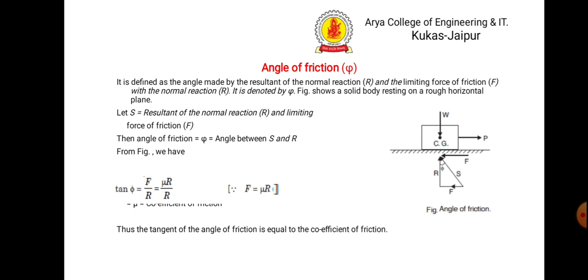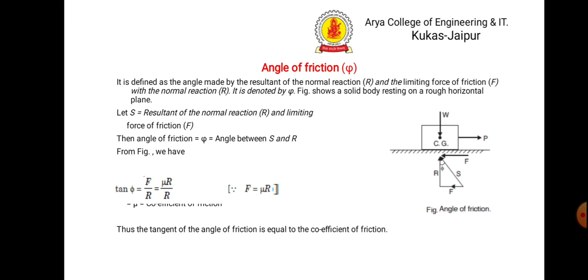So how will you decide whether we have to rotate towards right or towards left? If we see from the bottom that the motion is in the direction of the right hand side, then I will rotate R through phi in the right hand direction. Suppose the force P is in the leftward direction, then I will have to rotate R at an angle of phi towards left. So what is phi?